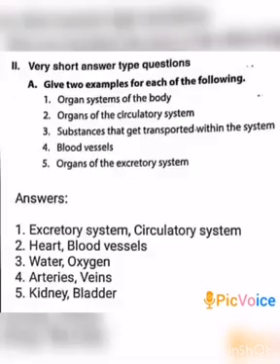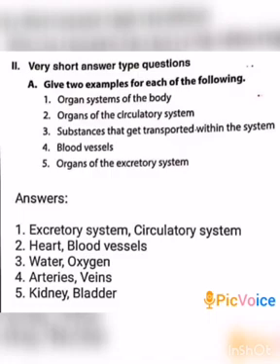Second, very short answer type questions. A. Give 2 examples for each of the following. First one, organ systems of the body. That is circulatory system and excretory system. Second one, organs of the circulatory system.